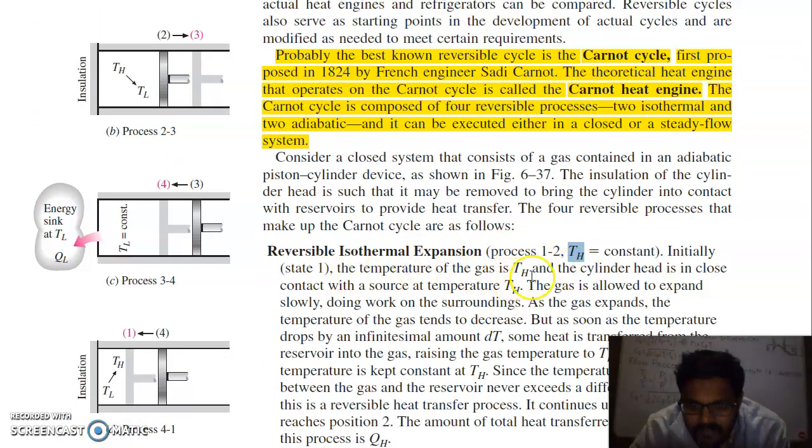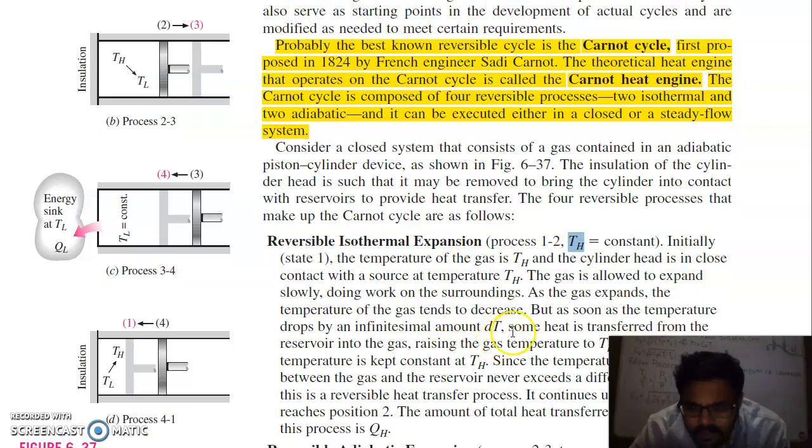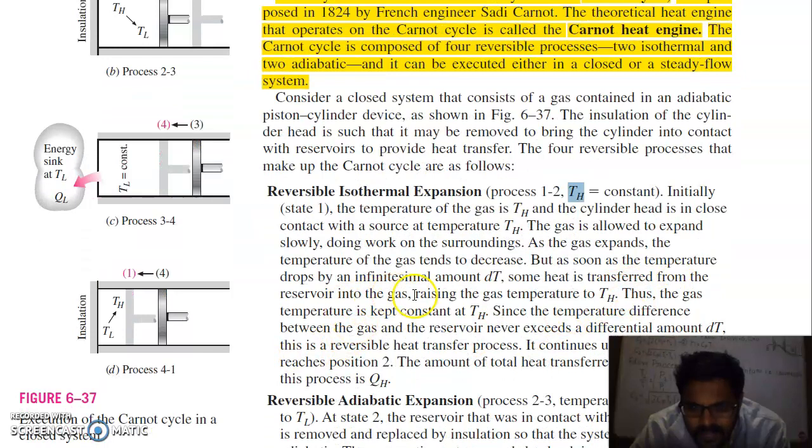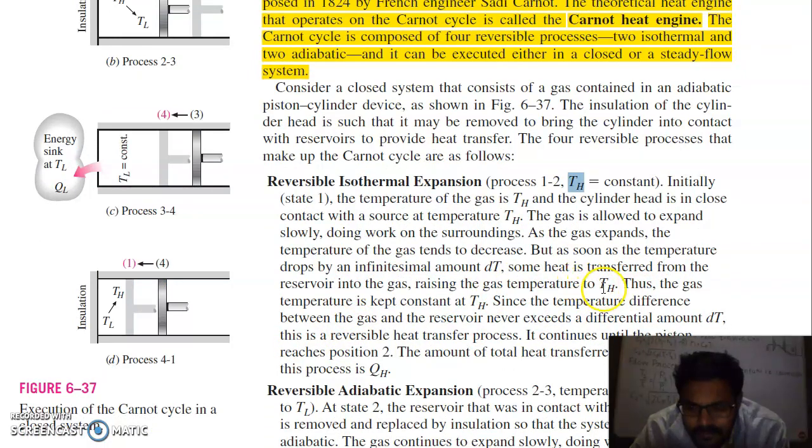Initially the temperature of the gas is TH and the cylinder head is in close contact with the source at temperature TH. The gas is allowed to expand slowly, doing work on the surroundings. As the gas expands, the temperature of the gas tends to decrease. But as soon as the temperature drops by a small amount dT, some heat is transferred from the reservoir to the gas, raising the gas temperature to TH. Thus the gas temperature is kept constant at TH. Since the temperature difference between the gas and reservoir never exceeds the differential amount dT, this is a reversible heat transfer process.